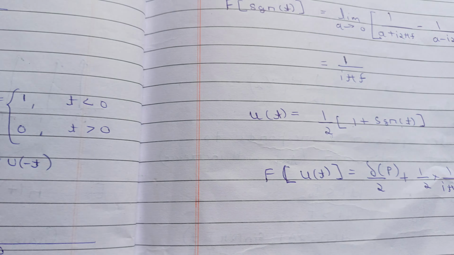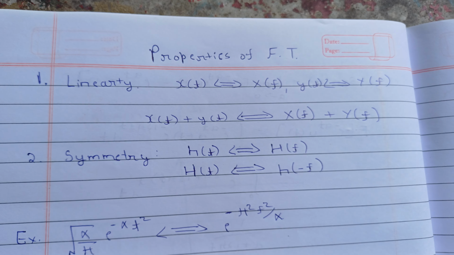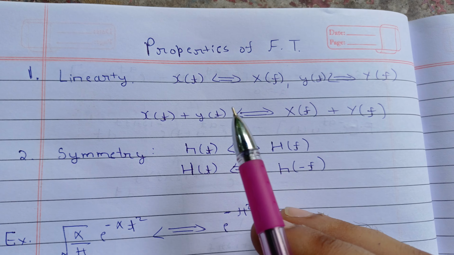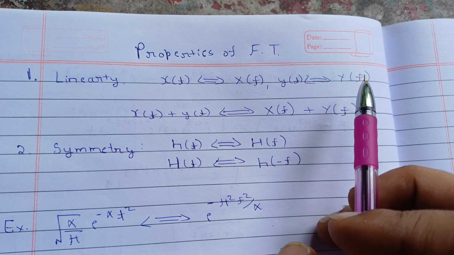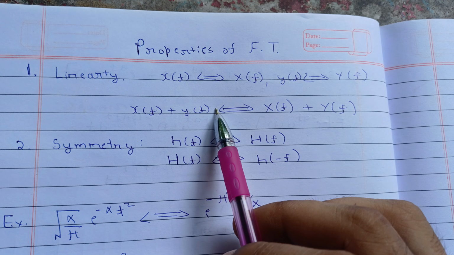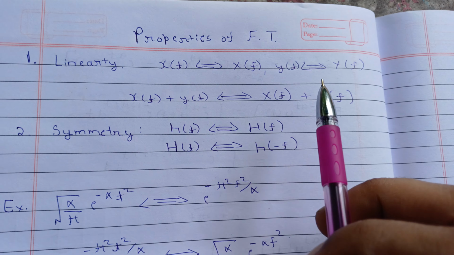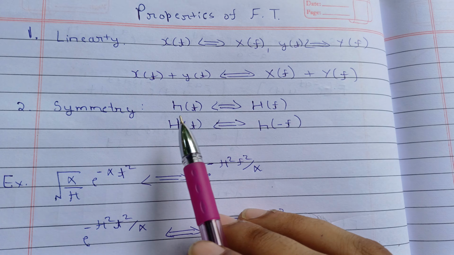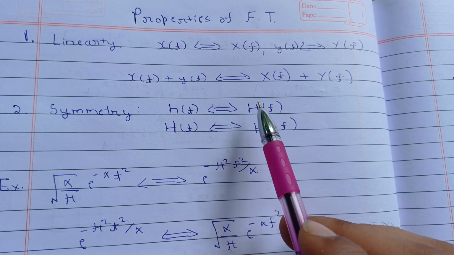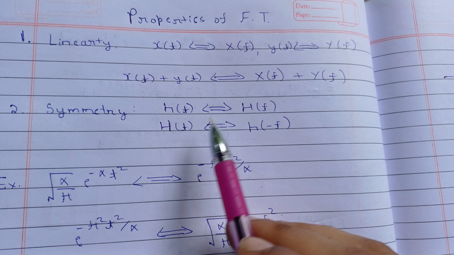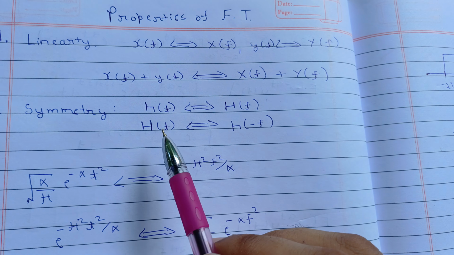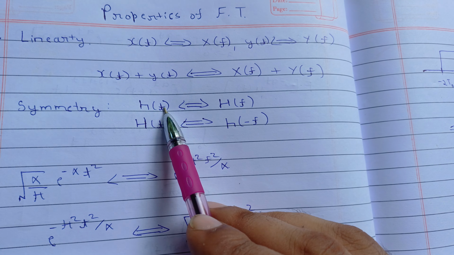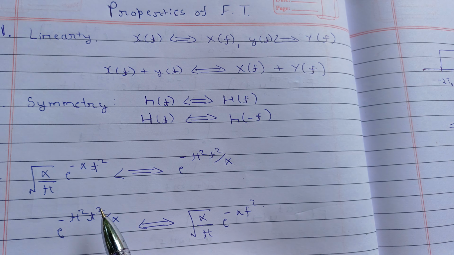Now let's see some properties of the Fourier transform. So the properties are like, first, linearity. What does linearity mean? If you find the Fourier transform of x(t) as X(f) and y(t) as Y(f), then the Fourier transform of x(t) plus y(t) will be given by X(f) plus Y(f). So you must remember this. Now symmetry, the second property. If you find the Fourier transform of s(t) as capital H(f), and now you have some function capital H which is a function of t, meaning in place of f you write t, then the Fourier transform of that function will be equal to s with t replaced by minus f. So you must remember this result, very important.